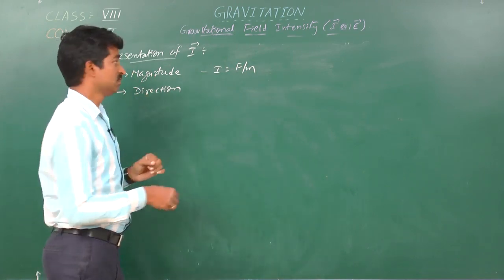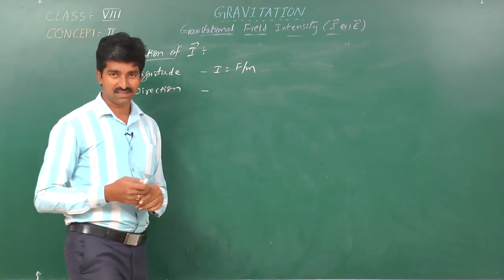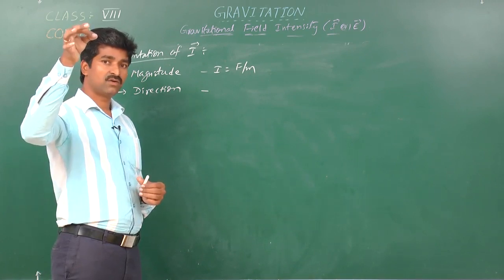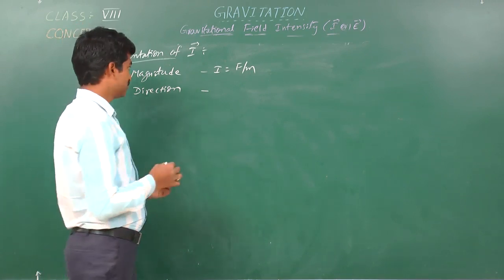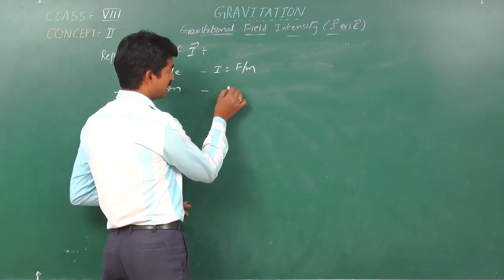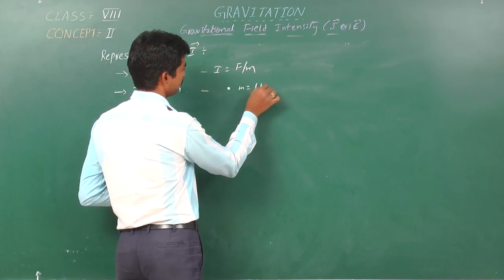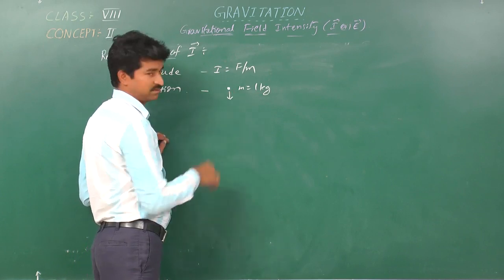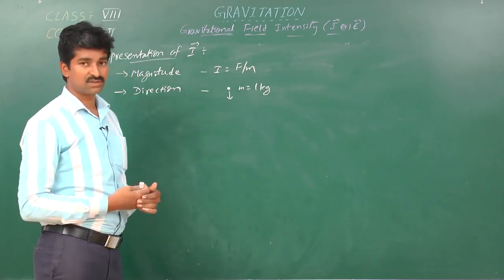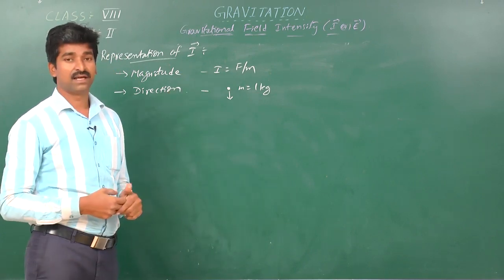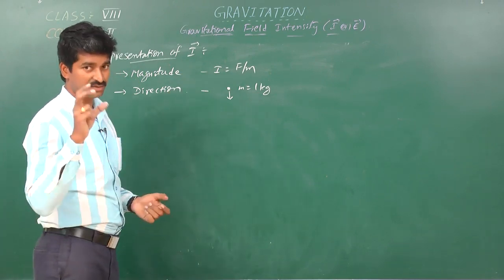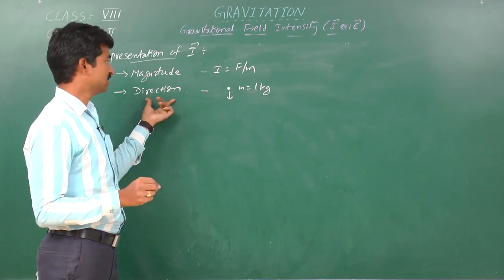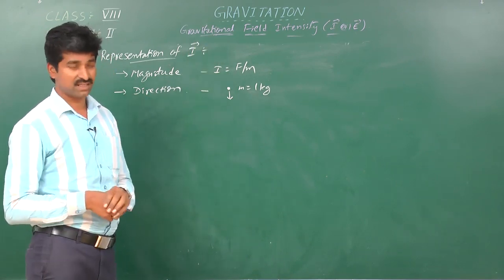What about direction? Here the direction of I is nothing but the direction in which a unit mass is allowed to freely travel. Direction of I is the direction of the unit mass in which it is allowed to fall. Or else we can also find the direction of I with gravitational field lines. Defining magnitude is easy, but there is a little bit of trouble with the direction of this gravitational field intensity, that is I.